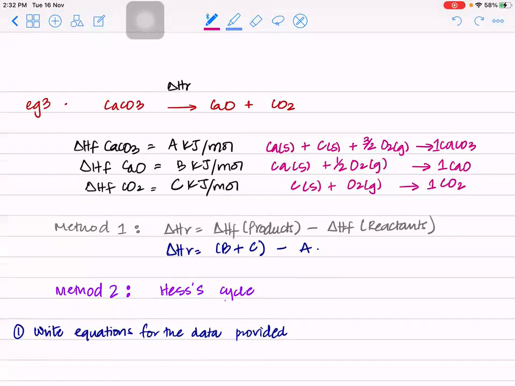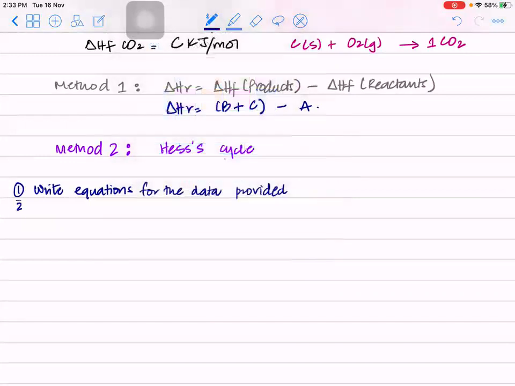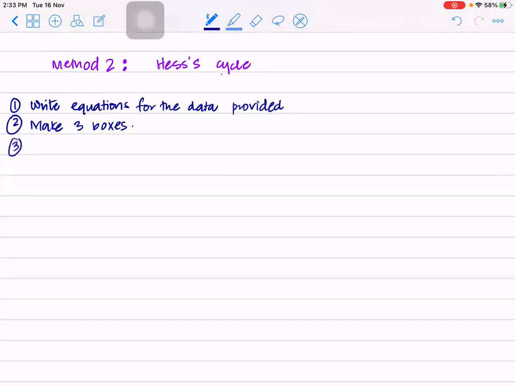So right here, first step is to write down the equations for everything which we've written, right? The second step is to make 3 boxes. In those 3 boxes, the most complicated equation, or what you need to find, that goes in the first 2 boxes.